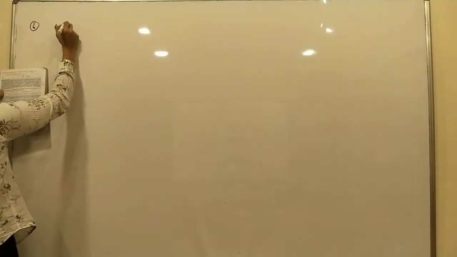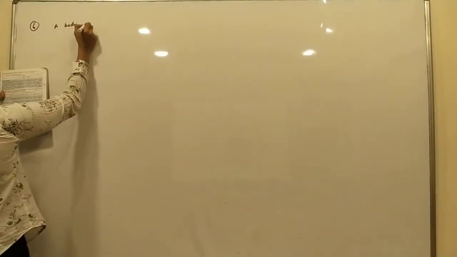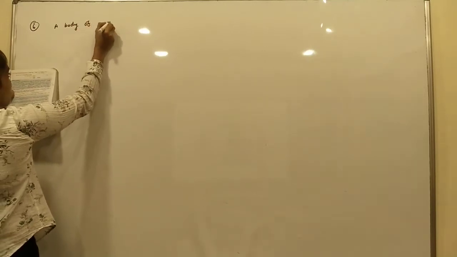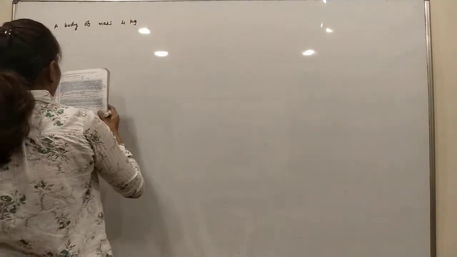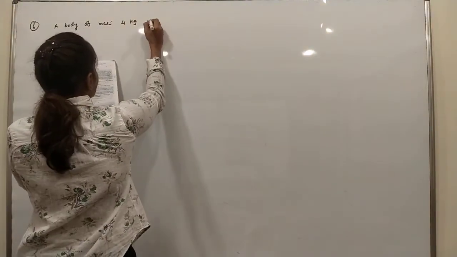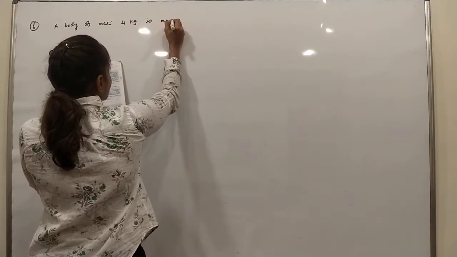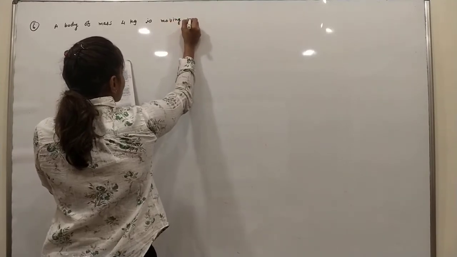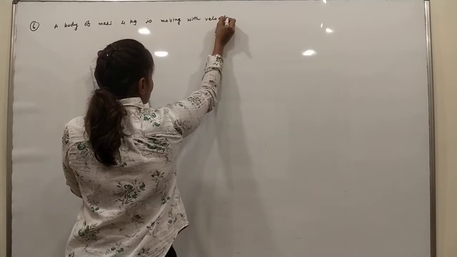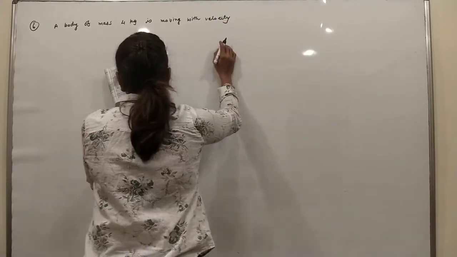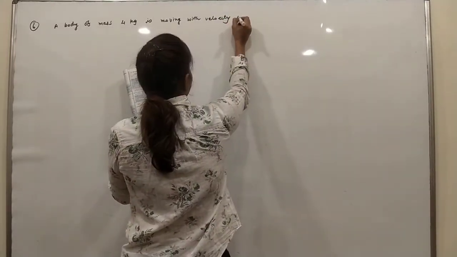Number 6. A body of mass 4 kg is moving with velocity 4 meter per second.